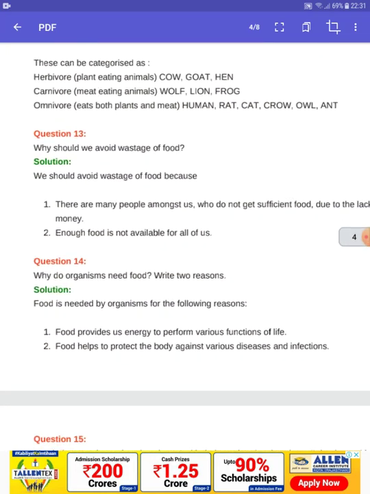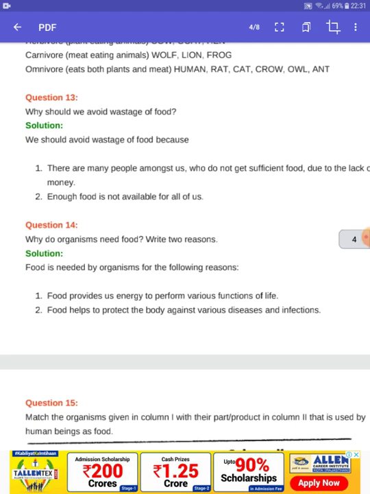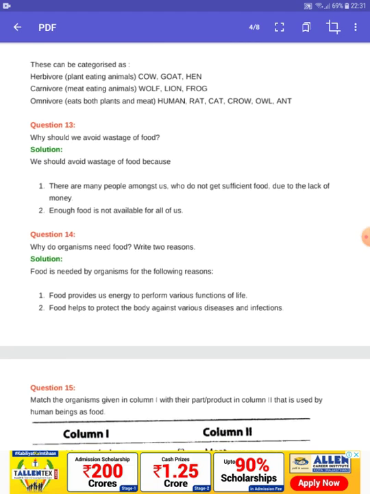And also question number 13. Why should we avoid wastage of food? Because that is very precious and that is a gift of nature. We should avoid wastage of food because there are many people among us who do not get sufficient food due to the lack of money. Enough food is not available for all.